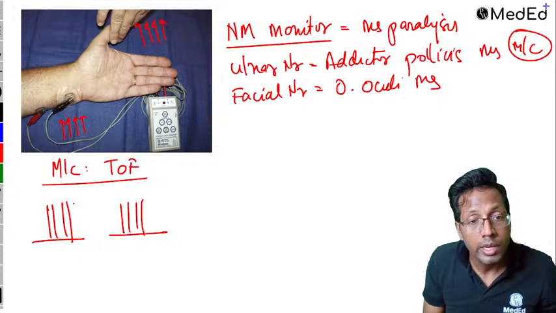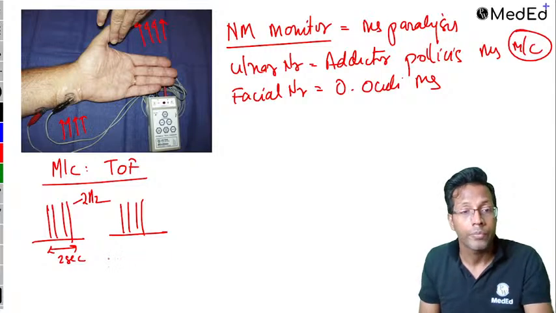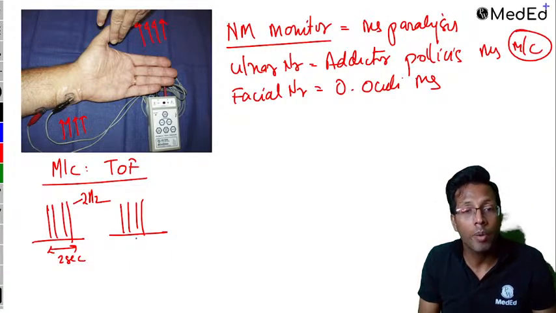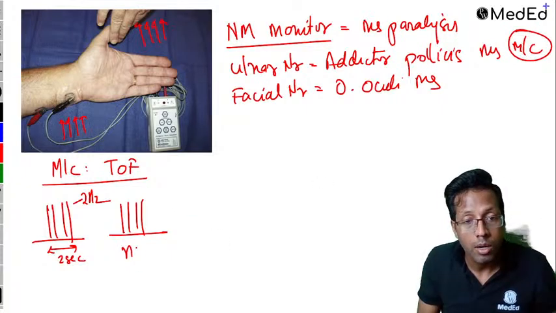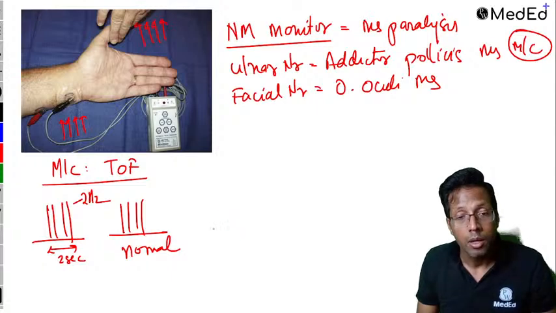Each stimulus is of 2 Hertz. It is given in a span of 2 seconds, meaning every stimulus is at 0.5 seconds. So 2 seconds में 4 stimulus, 1, 2, 3 and 4. If there is no paralysis, you get all the movement which is normal, right? And if complete paralysis, make no movement.